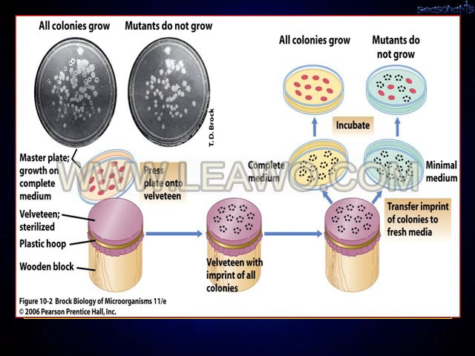In the other plates, you have to allow these plates for incubation and finally look for the growth of the organisms. If the medium is complete, we will see all the colonies grown, whereas in minimal medium, mutants do not grow. So this is the replica plate method, and this is not used nowadays. It has some importance to know the mutants.